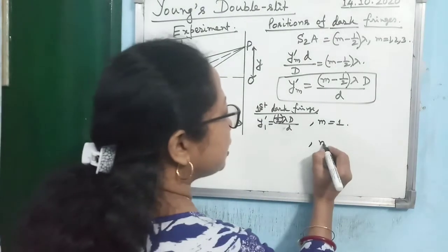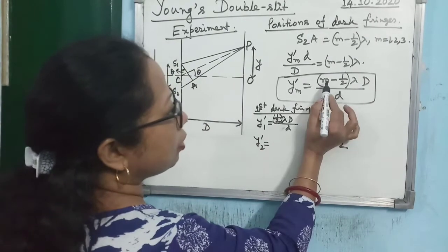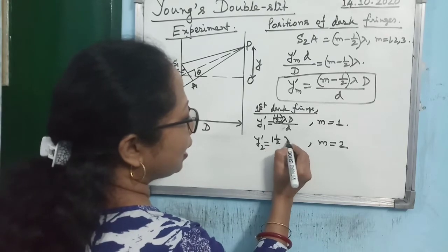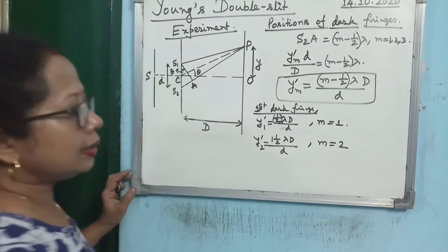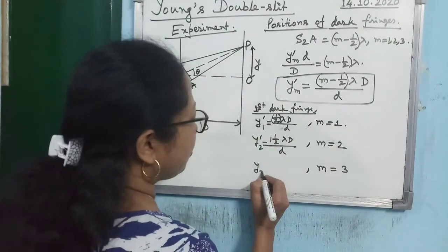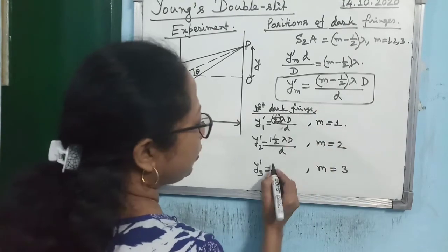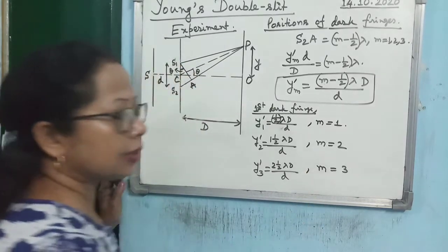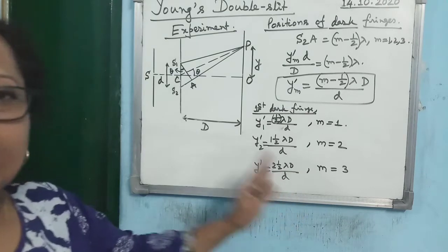Then what is the position of the second dark fringe? y2 dash. It will be, when it is 2, 2 minus half means 1 and half. You see, it is 1 and half lambda D by small d. Clear? Then what is the position of the third dark fringe? It is given by y3 dash. 3 means what? 3 minus half means 2 and half. So 2 and half lambda D by small d. Clear? So these are the positions of the dark fringes.